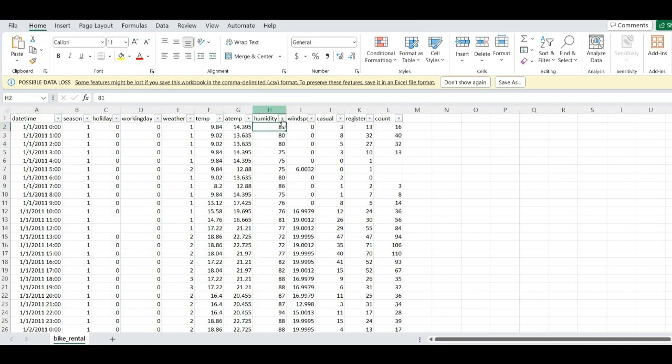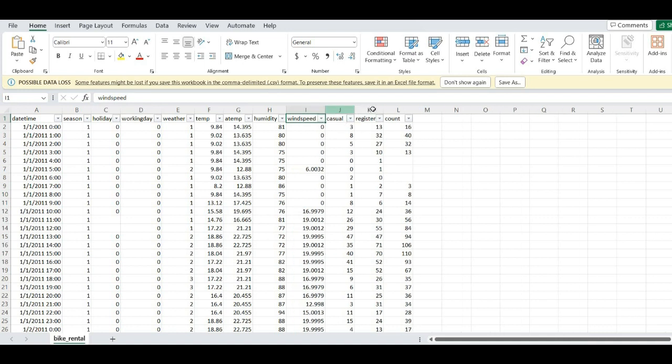Then they are storing the humidity for that hour. So that particular hour, what was the humidity? We can see the humidity at 12 a.m. was 81. Then similarly, we expect what would be the wind speed. And then the next 3 columns are our numerical columns, which will basically tell us how many bikes were rented at that particular hour. We can see that for that particular hour, we rented a total of 16 bikes.